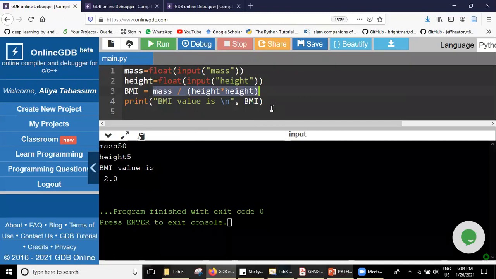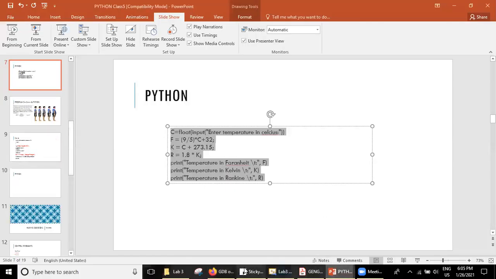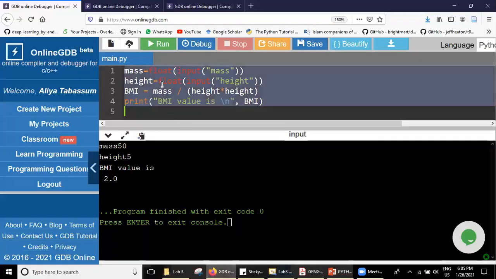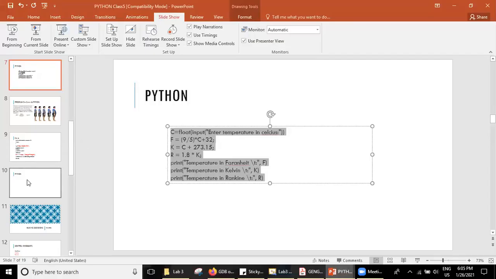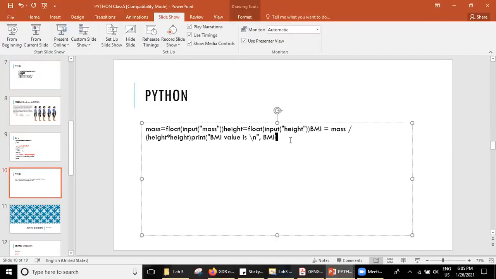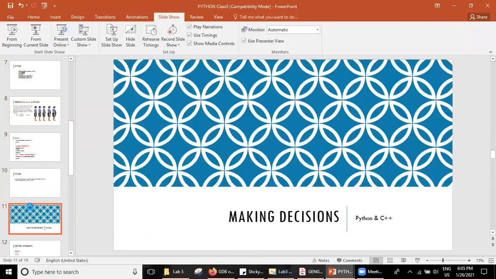Okay. So if you want to add something like kg per meter square, you can also write it in double quotes after the BMI printing. Okay, so we move forward. I just copy this program and keep it here so that you can practice it in your free time. I'll share the slides after the class.